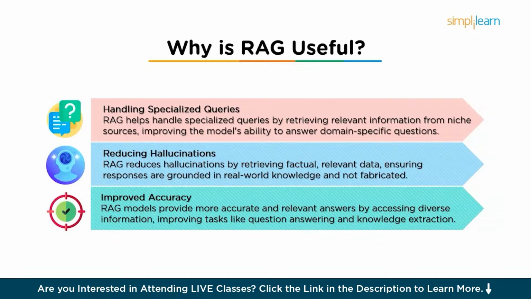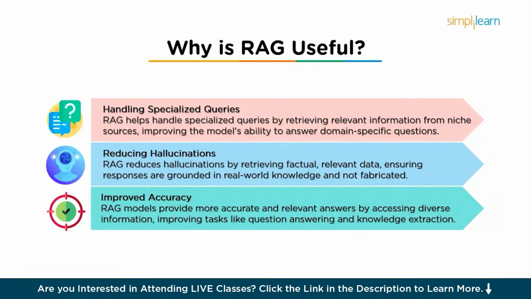RAG helps by retrieving relevant information from specialized sources, allowing the model to answer questions about niche topics more effectively. Then it also helps greatly in reducing hallucinations. Generative models sometimes produce hallucinated information, responses that sound plausible but are incorrect or fabricated. By retrieving the facts, contextually relevant data, RAG reduces the likelihood of hallucination or wrong outputs and ensures the response is grounded in real-world knowledge.